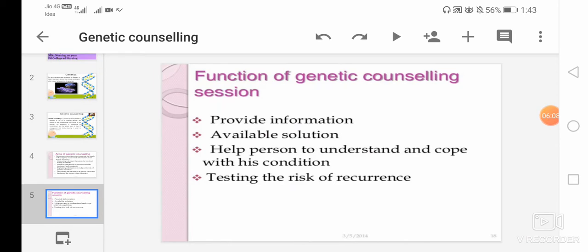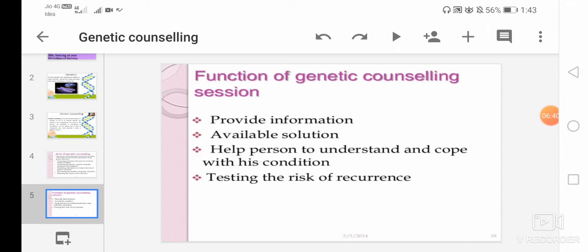Then next is functions of genetic counseling session. So here are the four functions of genetic counseling session. First is provide information. So here the genetic counselor will provide information about the disease condition and the nature of the disorder. Then available solution. So here the genetic counselor will give the available solution or options open to them in the management or treatment.